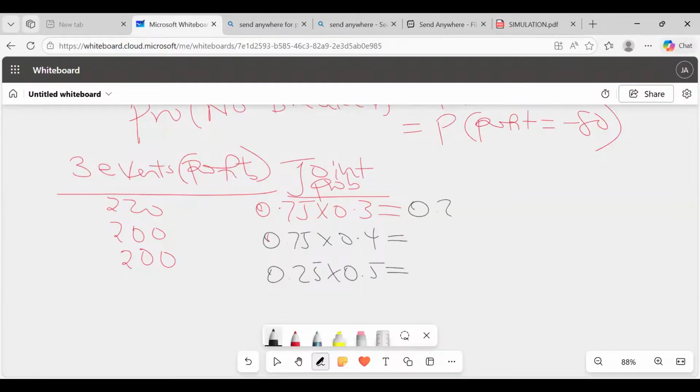0.225, 0.3, 0.2. And then now you give me the total joint probability. 0.725. And all of you, of course, would have gotten this correctly.